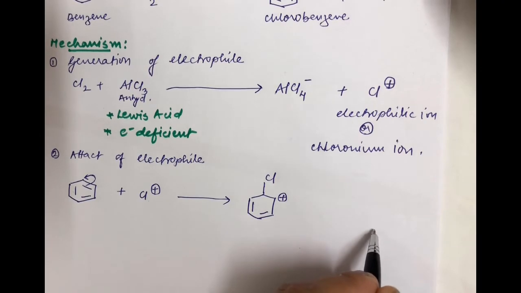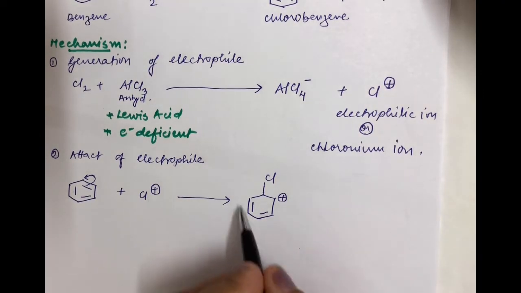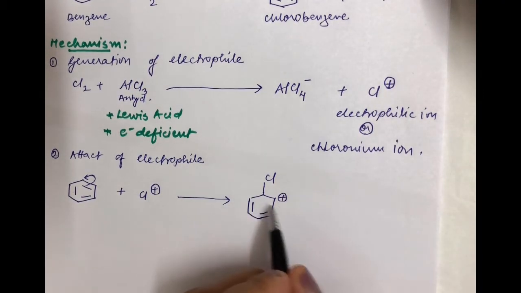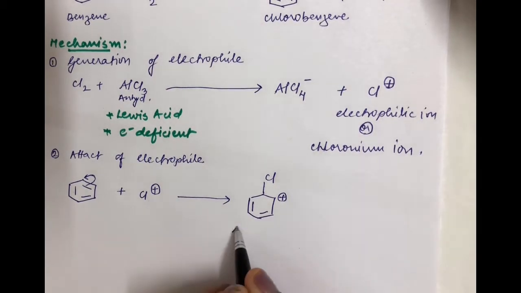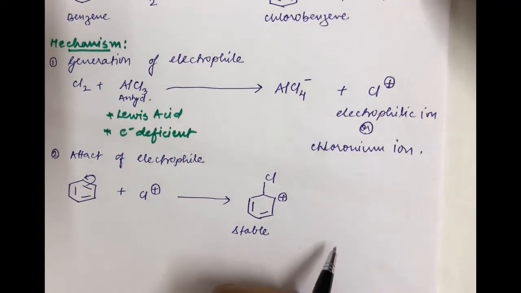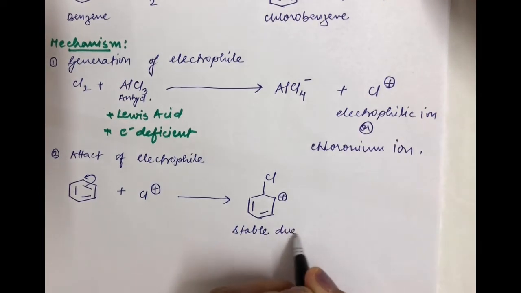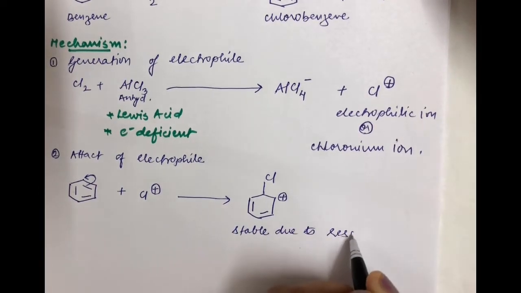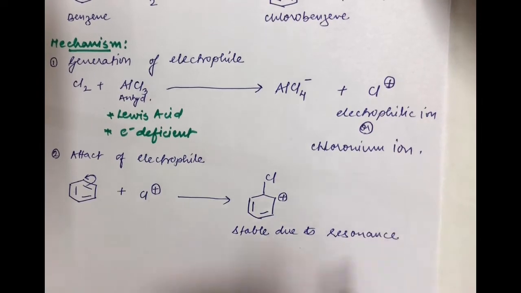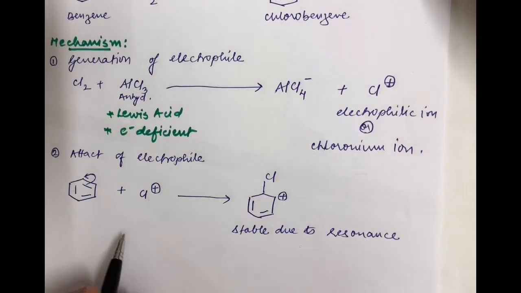Now students, this particular carbocation which you are able to see formed here is stable. Why is this stable? It is stable due to resonance. You are aware of resonance. Let me show you the resonating structures for this.